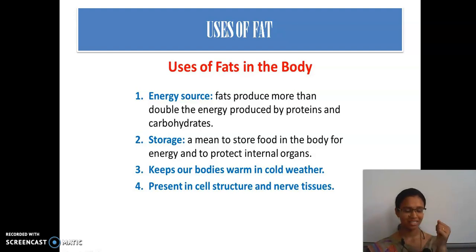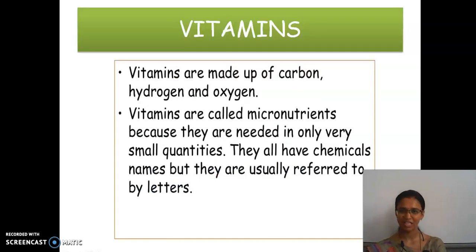Just listen. If you are touching something hot, like a candle, you want to take your hand away. Your brain gives you the instruction to take your hand away from the candle light. So the brain signals are transmitted through the nerve tissues. What is present in those nerve tissues? Fat is present. Okay.